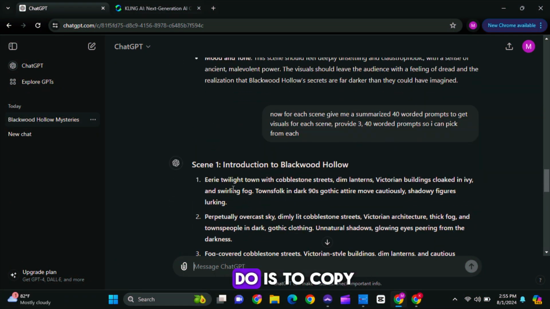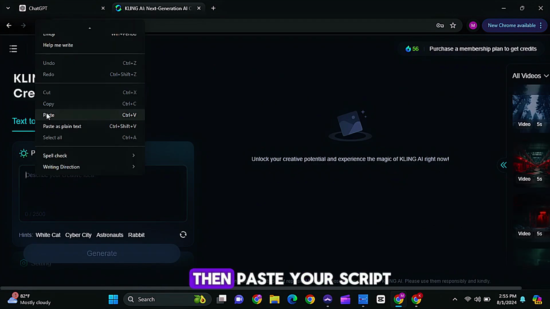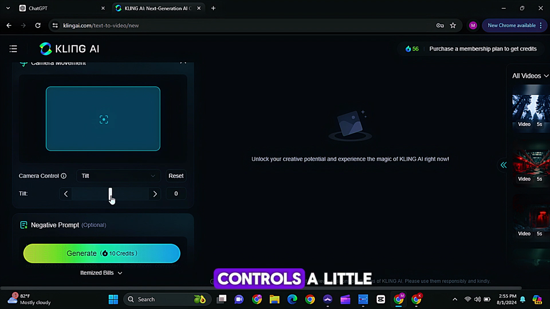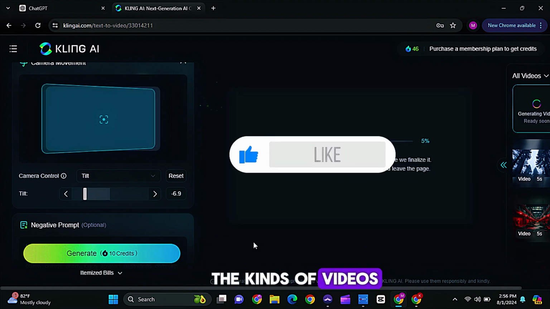The next thing to do is to copy our prompt to Kling AI. Use their text-to-video feature, then paste your script. Choose a camera movement. I would advise you play around with the controls a little to get a grip on how the controls work to help you generate the kinds of videos you want to create.